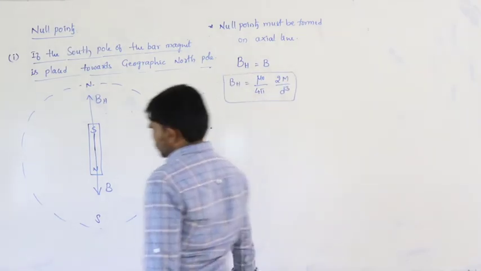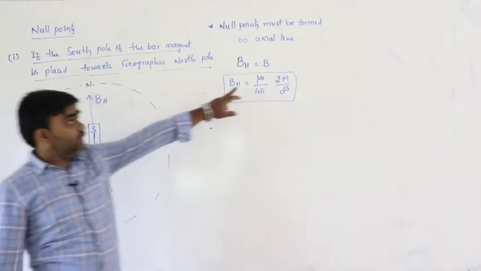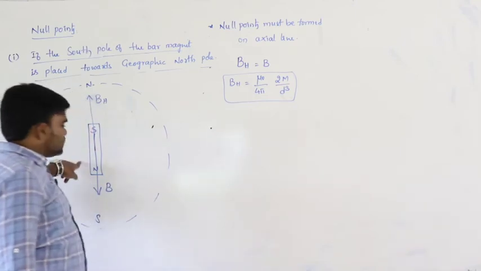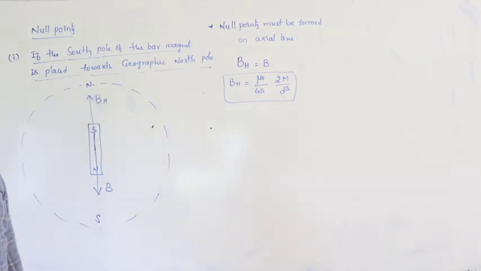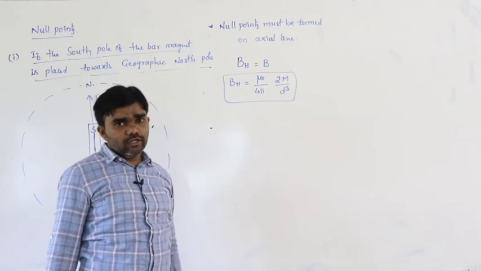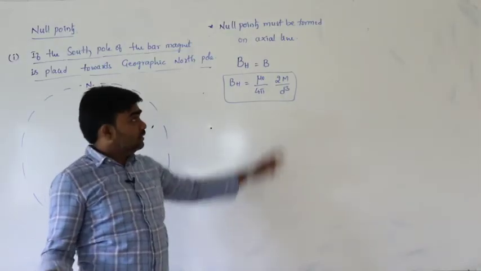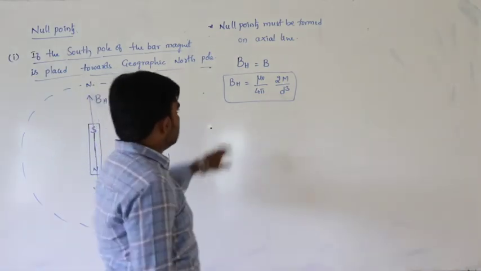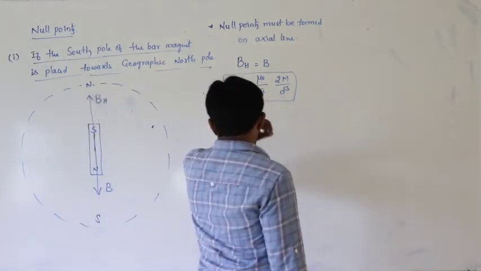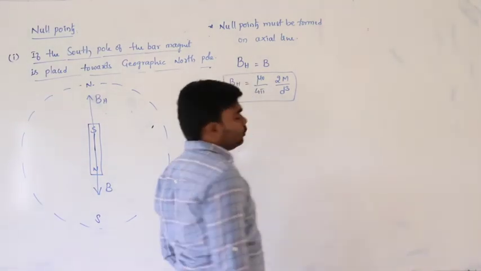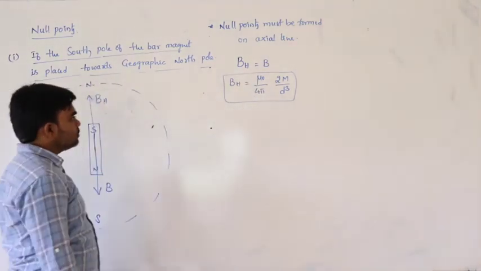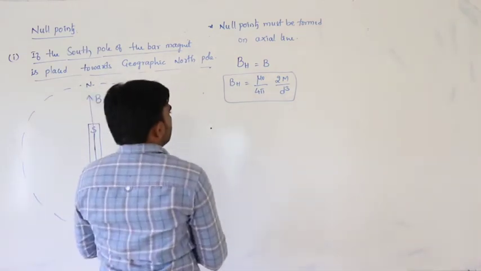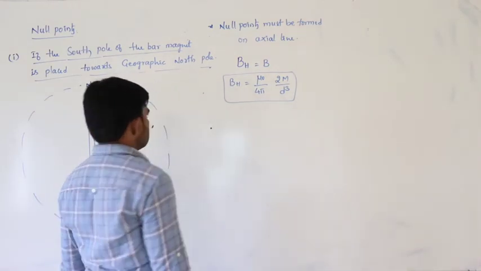Why am I writing 2m here? The reason is, on the axial line, the magnetic field can be written as mu naught by 4 pi, 2m by d cube. On the equatorial line it is m by d cube, but on the axial line it is 2m by d cube. That is why I am writing BH is equal to mu naught by 4 pi, 2m by d cube. So, that is the situation. What is d?